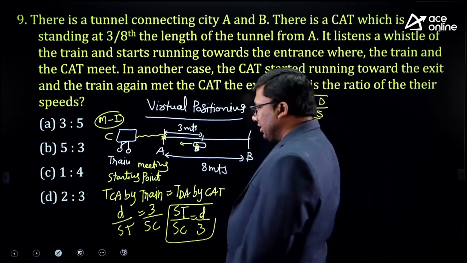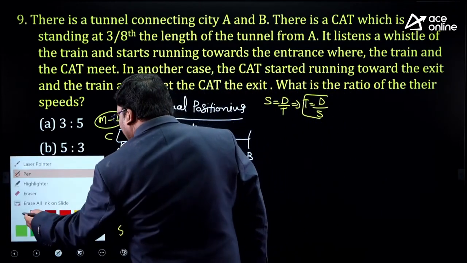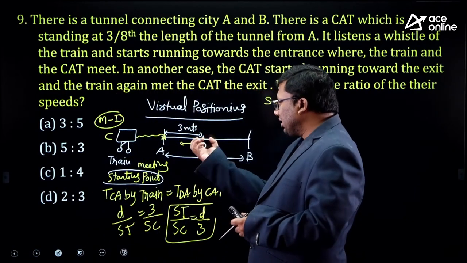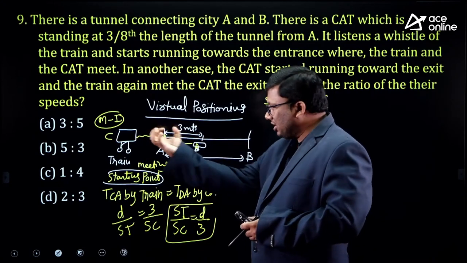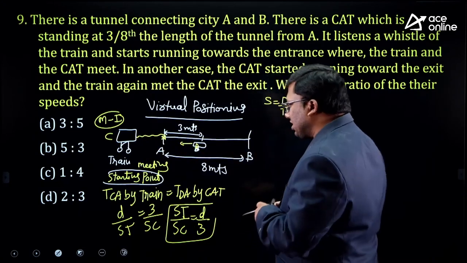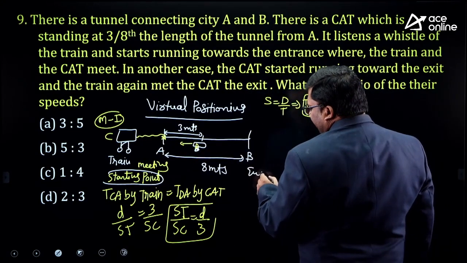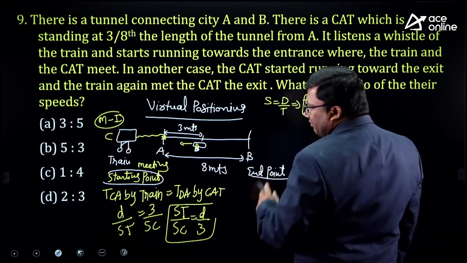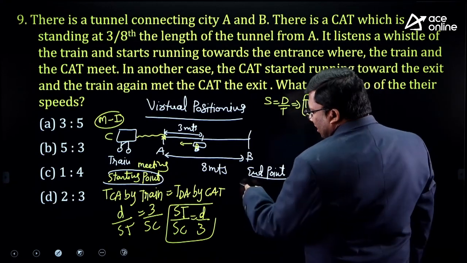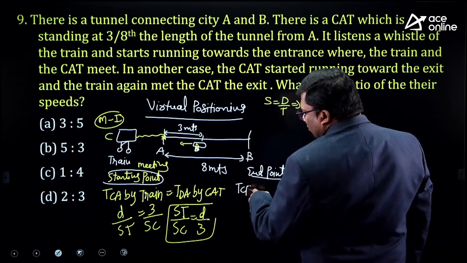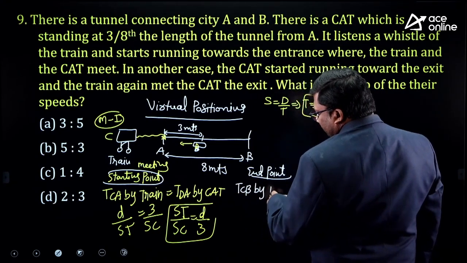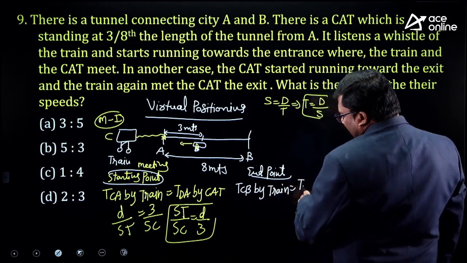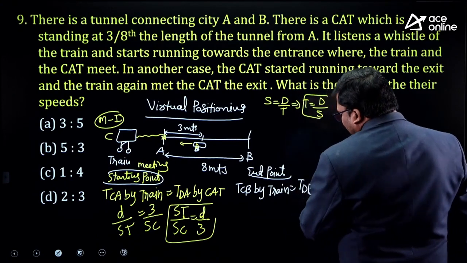This is the starting point. The train is meeting the cat at the starting point. What is the other point? The cat is moving in the same direction. The train is coming like this, the cat is going like this. If they meet at the end point, the time taken from C to B by the train is equivalent to the time taken from D to B by the cat.